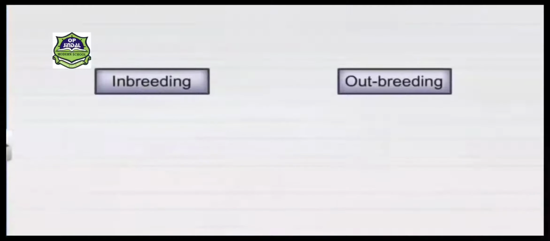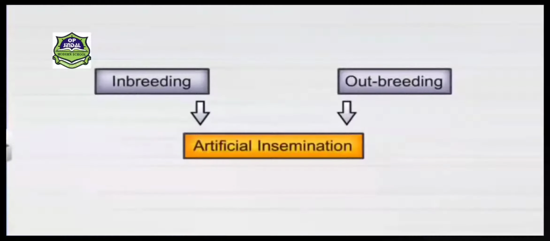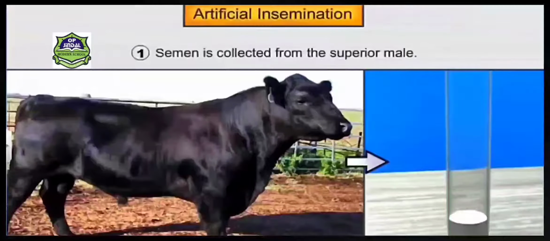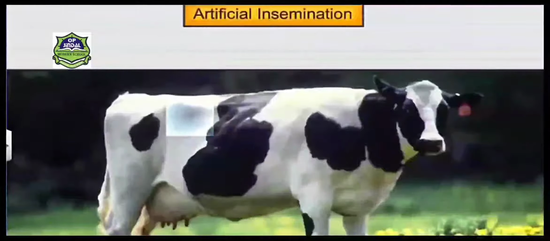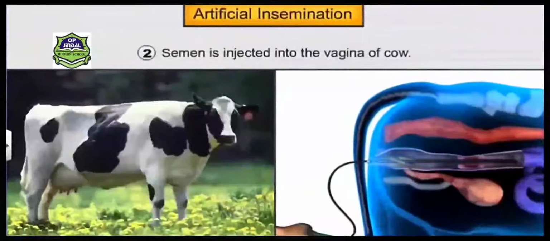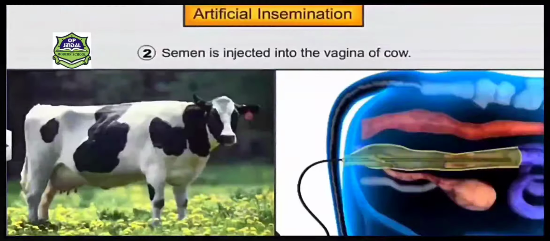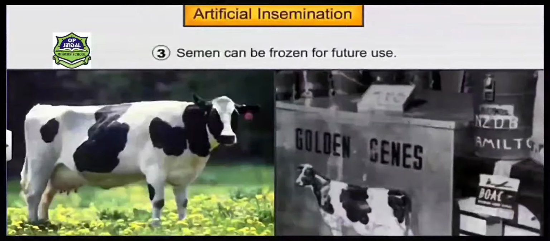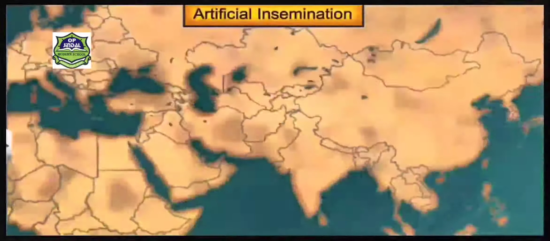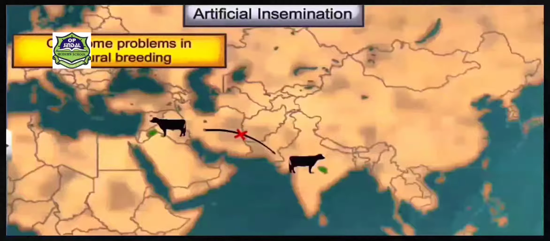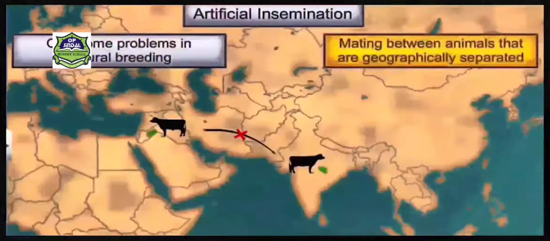Therefore, inbreeding and outbreeding both can be adopted wherever required, and we can use various modern techniques, for example artificial insemination. In this method, the semen of a superior male is collected and then transferred into the genital tract of the superior female by a veterinarian. This is a very economical method because frozen semen can be imported from a far off place, from a very good exotic breed.